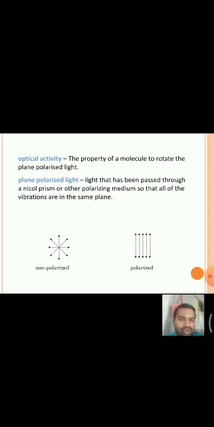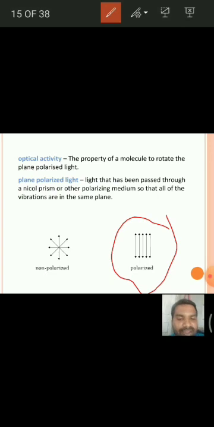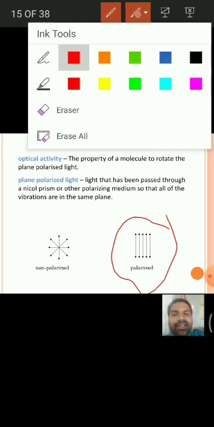When it is passed through a Nicol prism or a polarizing medium, the outcome light has vibrations in the same plane, and that light is said to be polarized light. That is plane polarized light. We also call it PPL. That means when an ordinary light is passed through a Nicol prism, we get plane polarized light.